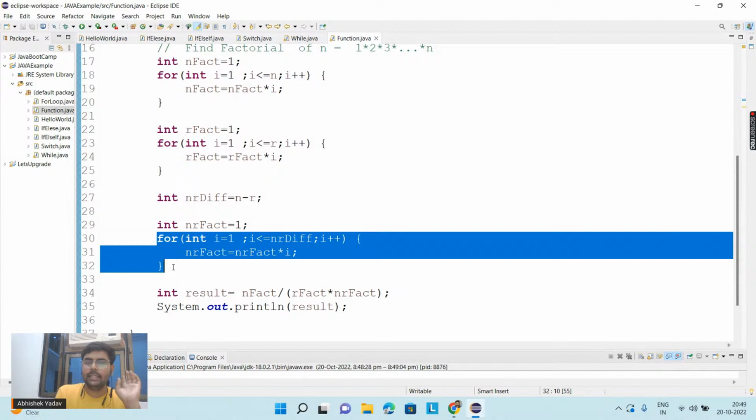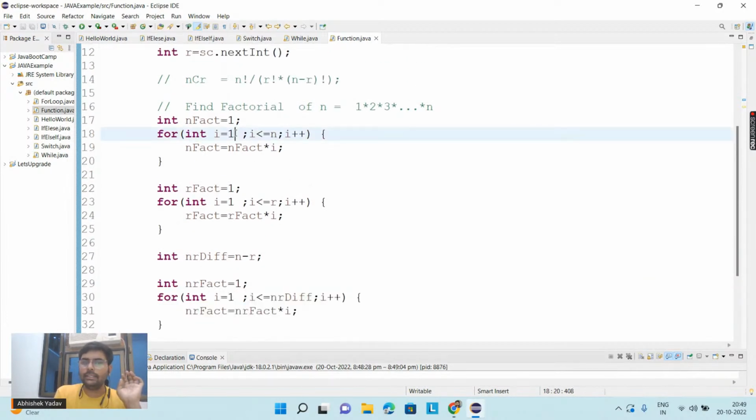The difference is what? The starting point is the same for every for loop. The difference is the end point, that is n, r, and the n minus r difference. Apart from this, my logic is the same.